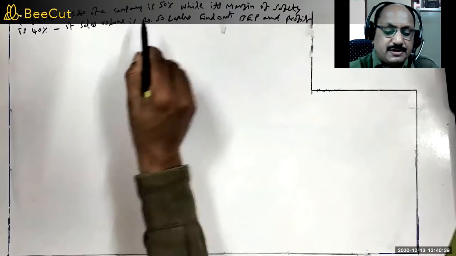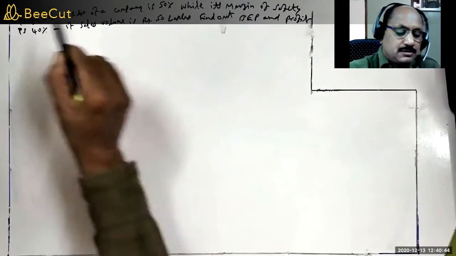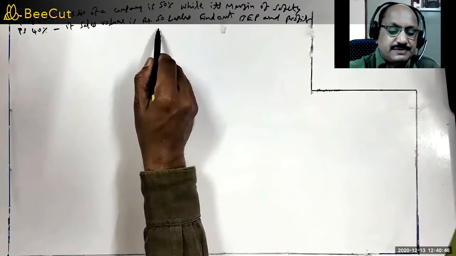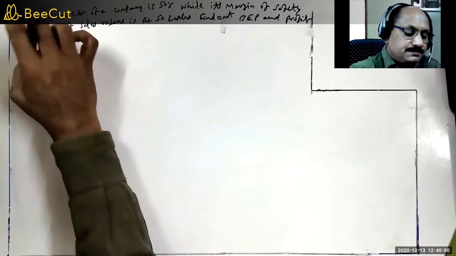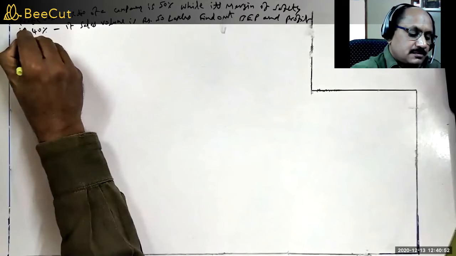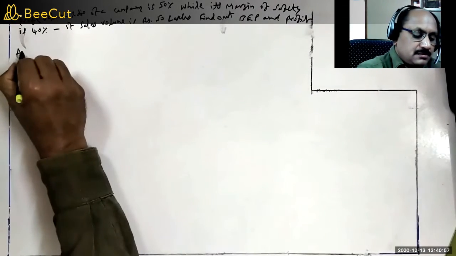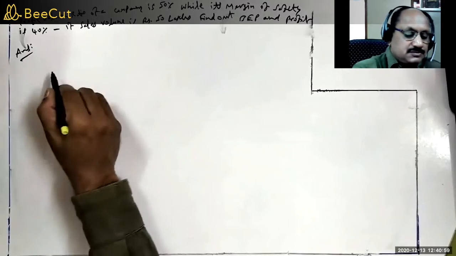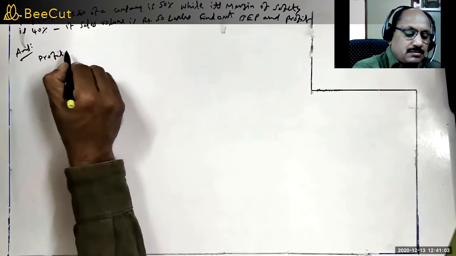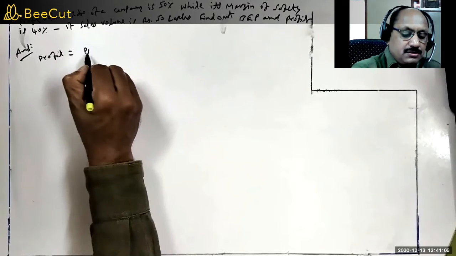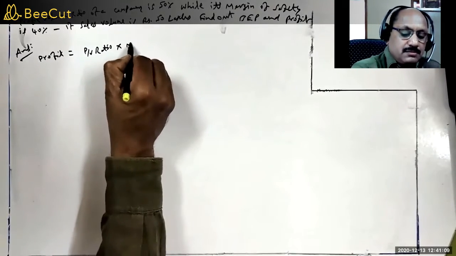Profit volume ratio of a company is 50% while its margin of safety is 40%. If sales volume is rupees 50 lakhs, find out BEP and profit. Let us calculate first profit. Profit is equal to PV ratio into margin of safety.